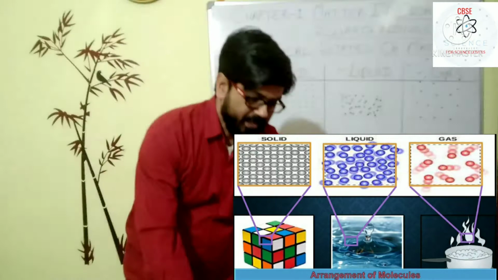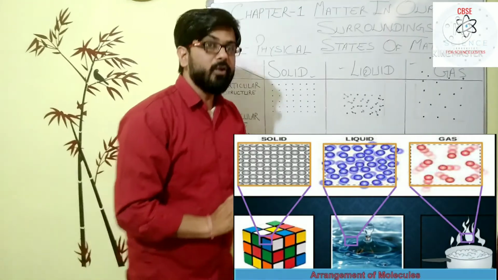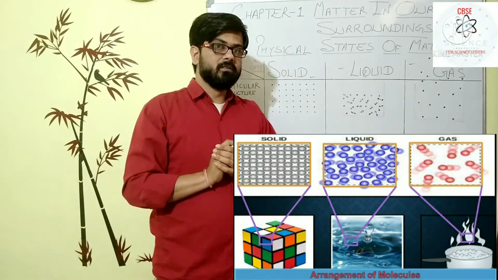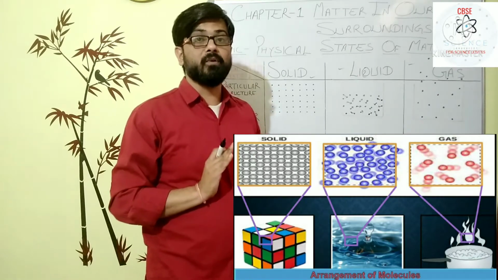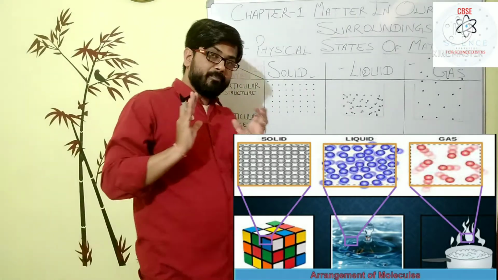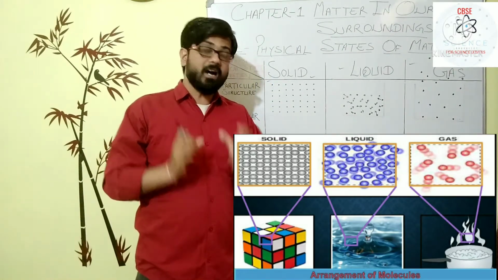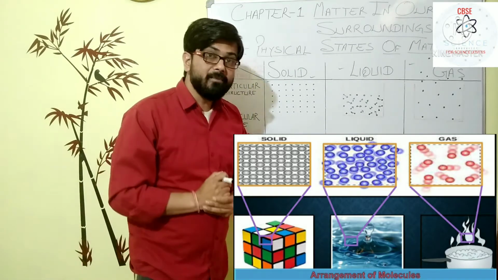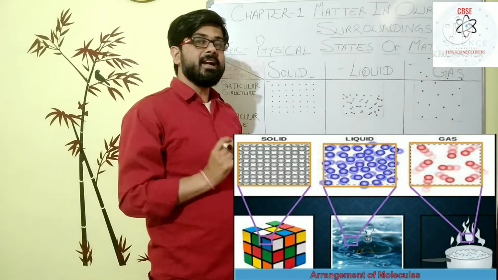It means that in the liquid phase the matter has a particular volume but not a particular shape. A solid has a particular volume as well as a particular shape, because all its particles are compactly arranged.